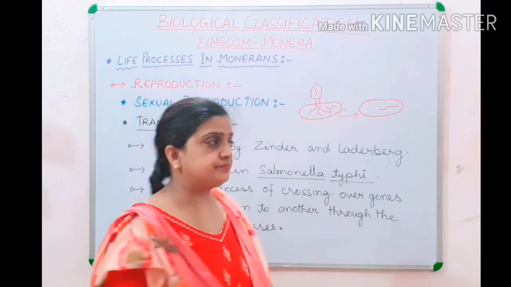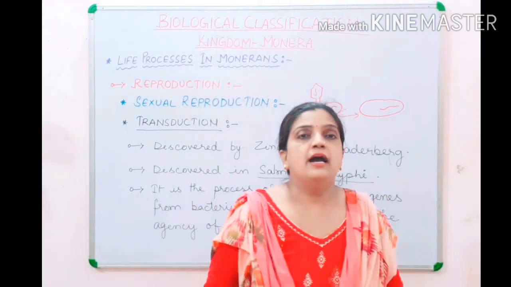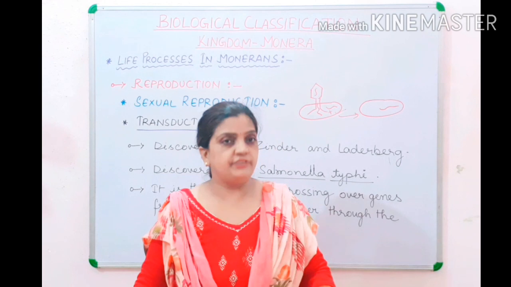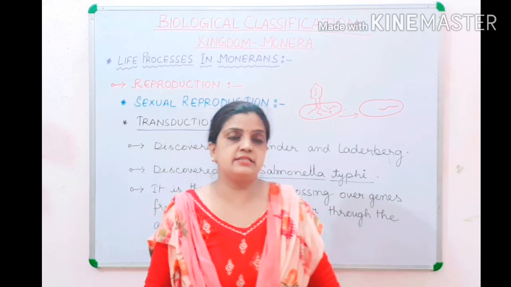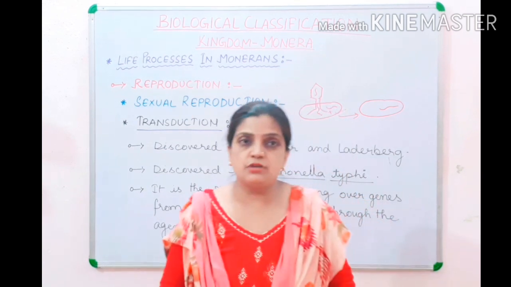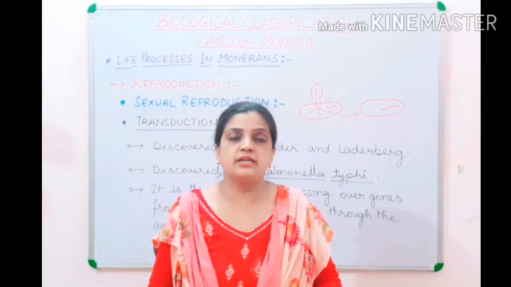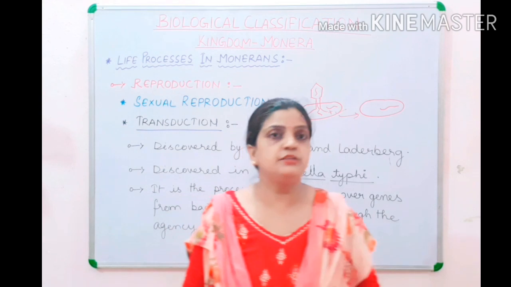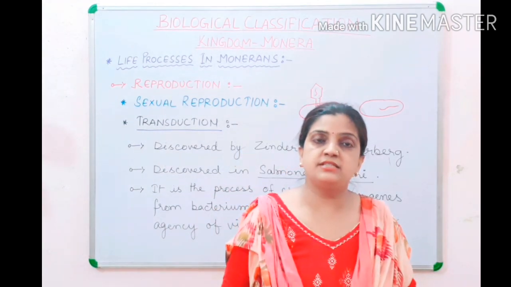Now children, this whole process I have completed. All the characteristic features I have explained very nicely. Hope you have understood. Now what is left in this topic is the types of kingdom Monera, that is Archaebacteria and Eubacteria, which I will be completing in the coming videos.